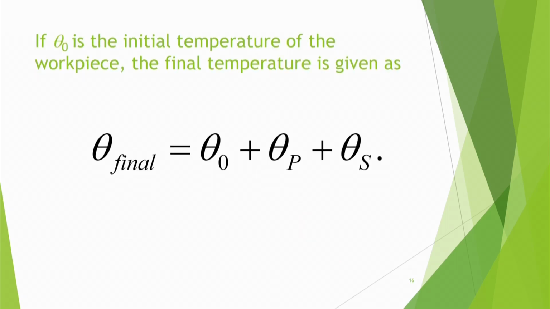Finally, if the initial temperature is theta 0, then the final temperature is theta final = theta 0 + theta p + theta s.